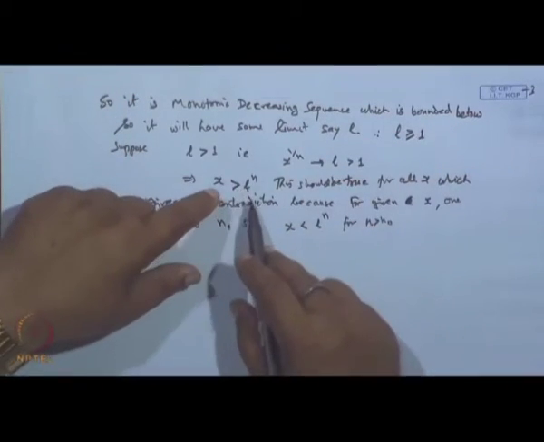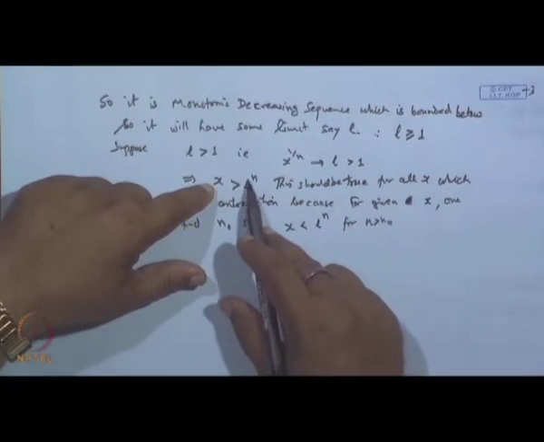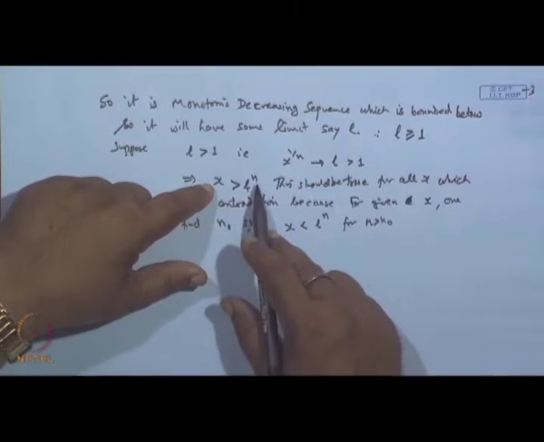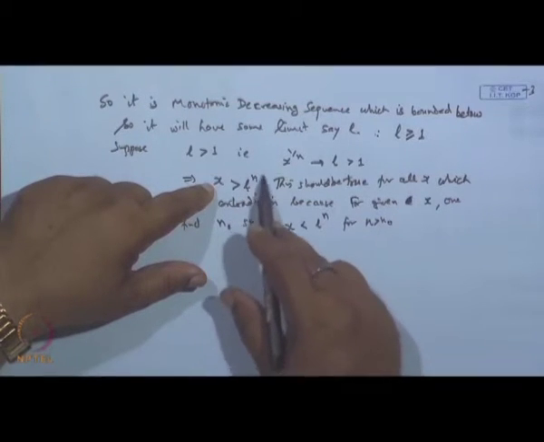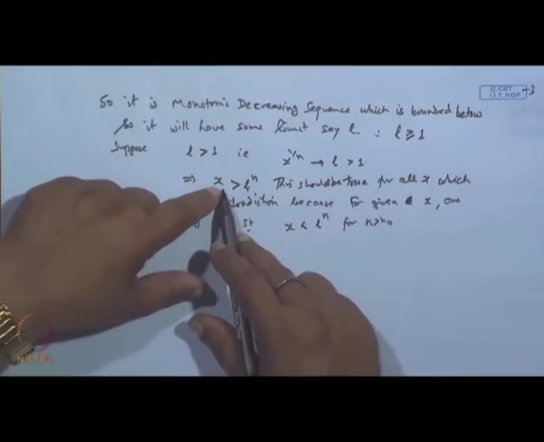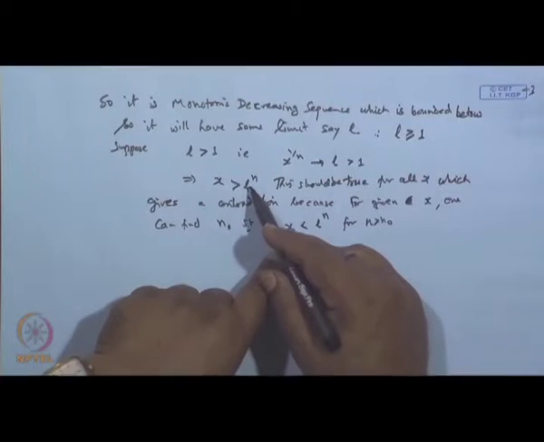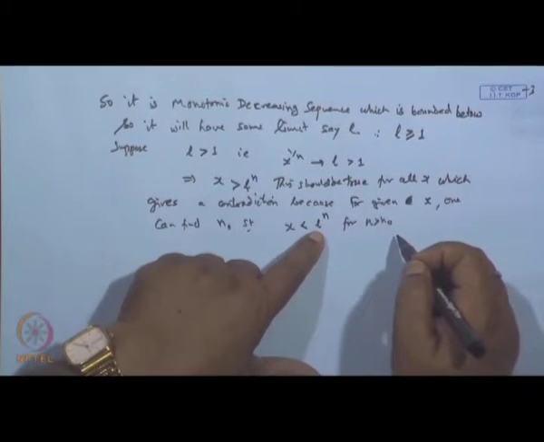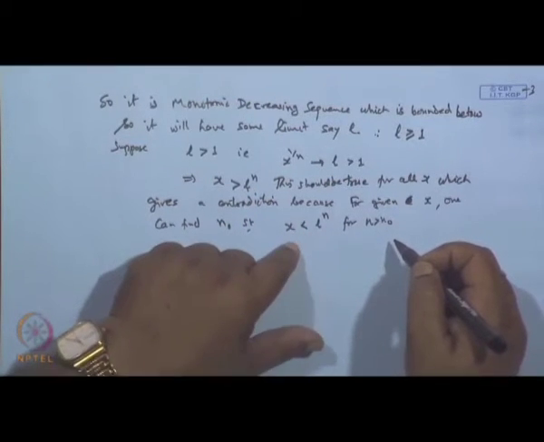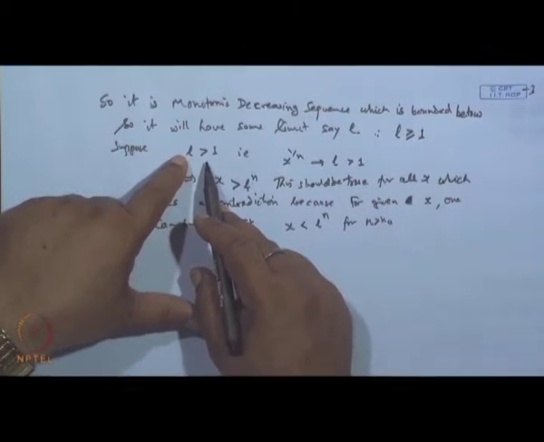But this leads to a contradiction. Once you fix the x, and since L is greater than 1, when n is sufficiently large, L to the power n will keep on increasing. So, a number n naught can be obtained so that x can be made less than the term L to the power n after a certain stage, and this contradiction is because of the wrong assumption that L is greater than 1.